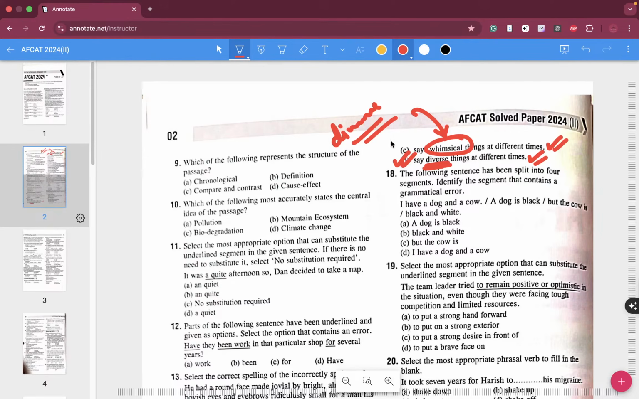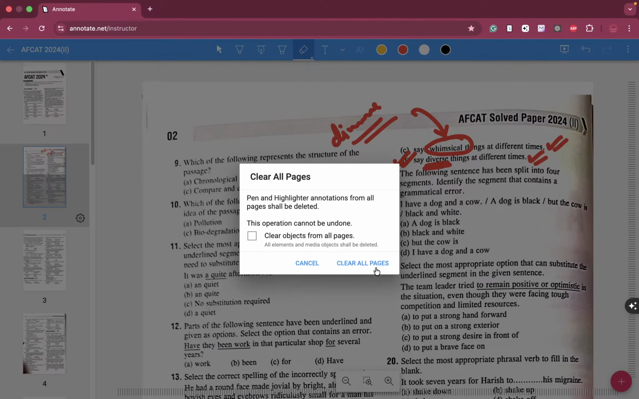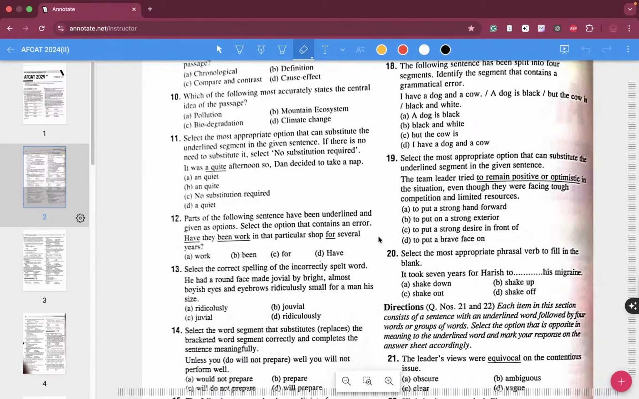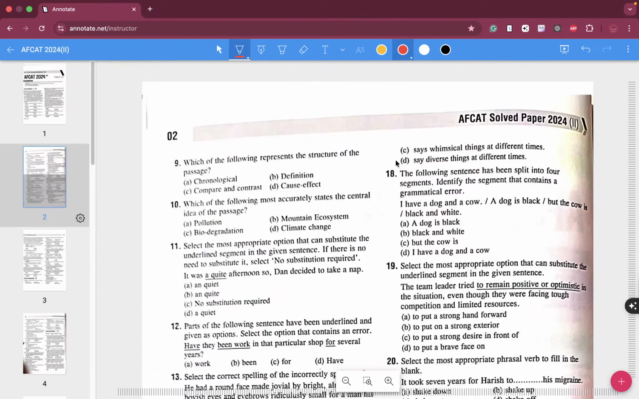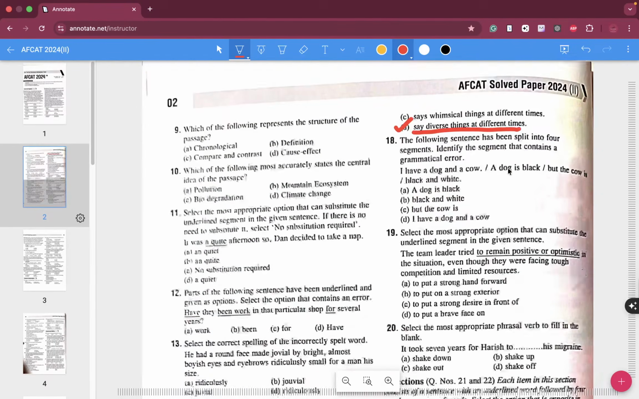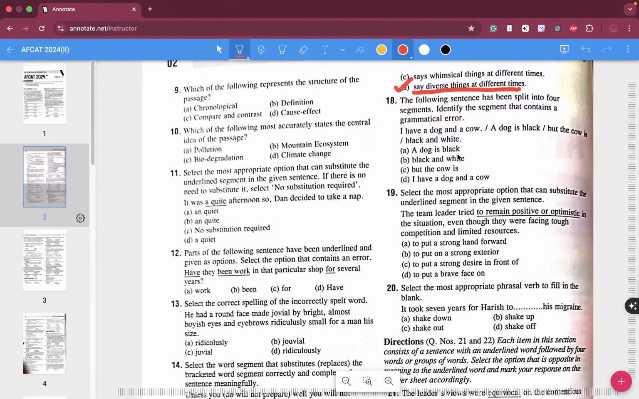You need not go overboard and try to answer the question in a stronger way. I know that with diverse you will feel like, should we just use the word diverse? The answer is yes. So we are going to use "say diverse things at diverse times." Even though whimsical also seems to be the right answer, that would be going overboard. The following sentence has been split into 4 segments.